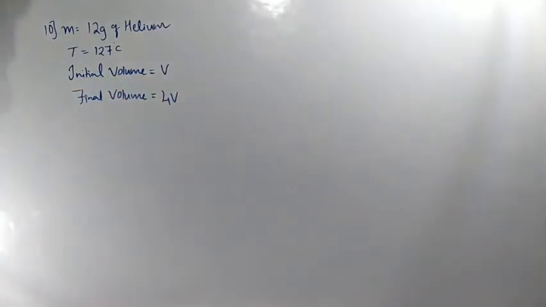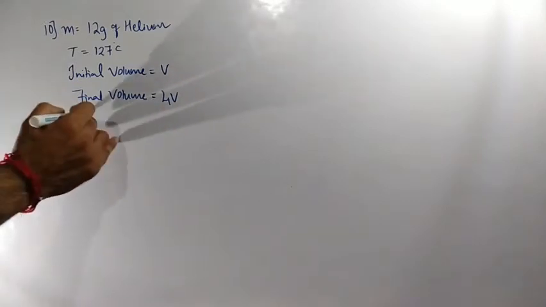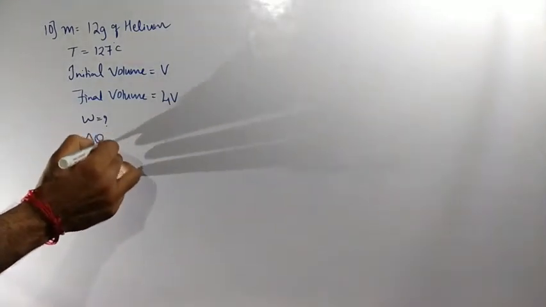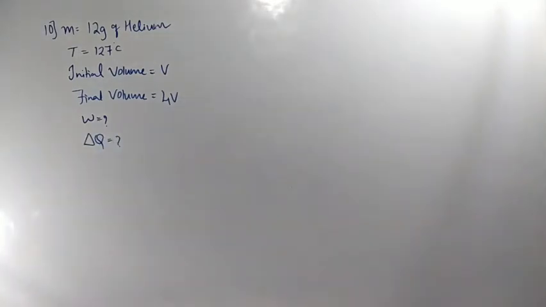4V. Correct? Okay. Next point, what are they telling? Calculate the amount of work done by the gas. W value they are asking. And next they are also asking to calculate the amount of heat supplied to the gas. Delta Q value they are asking.